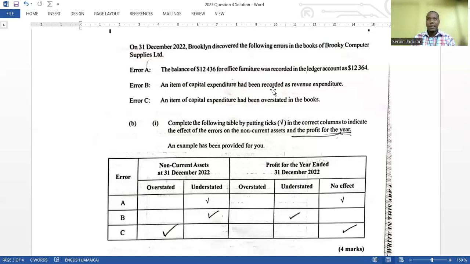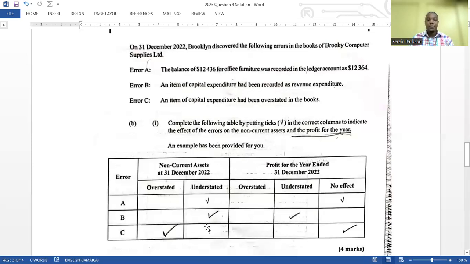Now, if your expenses are increasing, then it's going to have an effect on your profit, because if your expenses go up, your profits will come down. You get what I'm saying? And so if your revenue expenditure is overstated, then it means that your profits will be understated, hence this tick. If your capital expenditure was recorded elsewhere, it means that your non-current assets would be understated, because you wouldn't record it, so it wouldn't be there. So that is why your non-current assets will be understated.